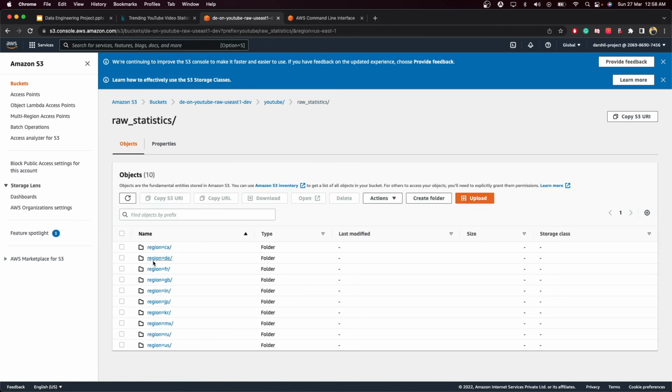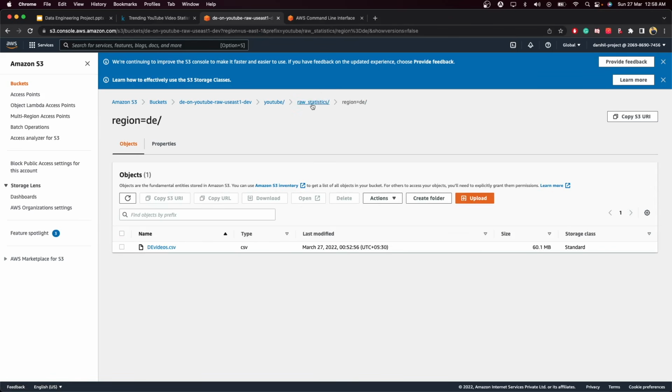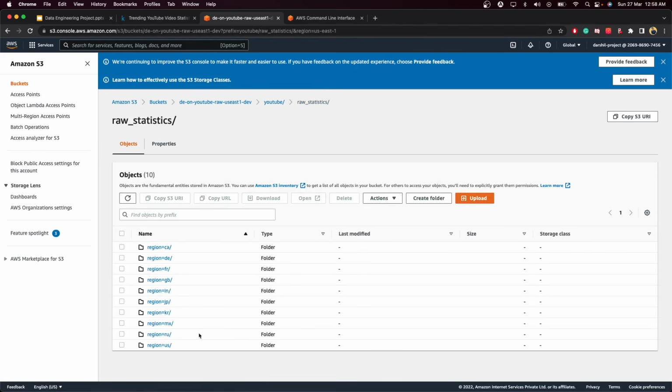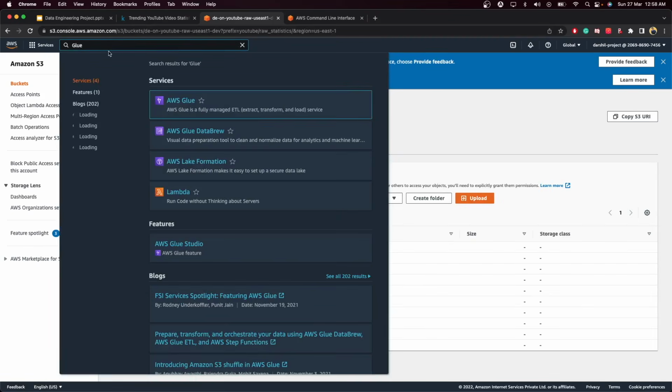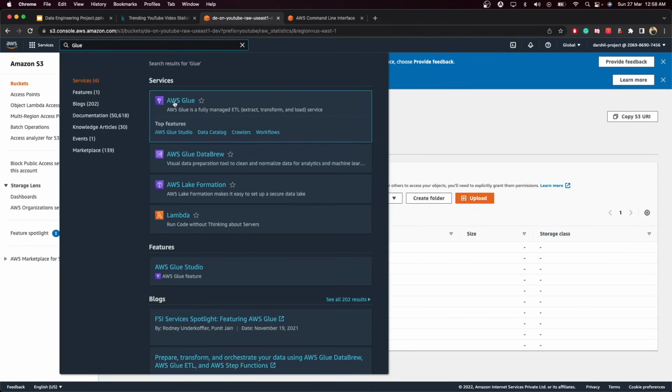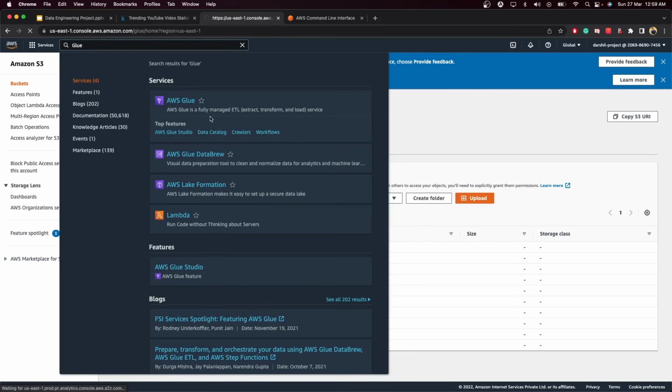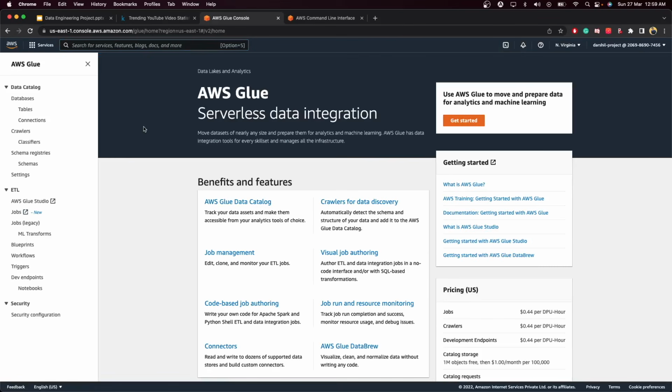We have all the region data available over here, and you will understand why we used region for this. Now once you have your data on AWS S3, you need to go to Glue. Just search for Glue on the AWS console, click on AWS Glue, and you will be redirected to the Glue console. Once you are on the Glue console, you will see something like this.